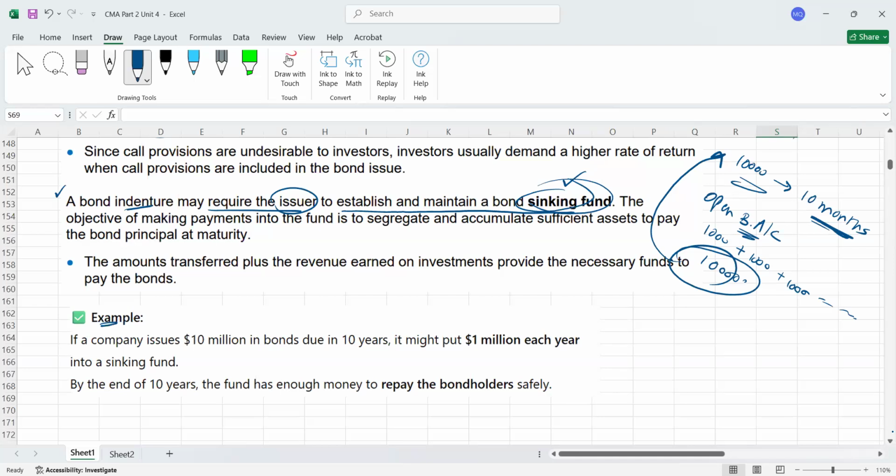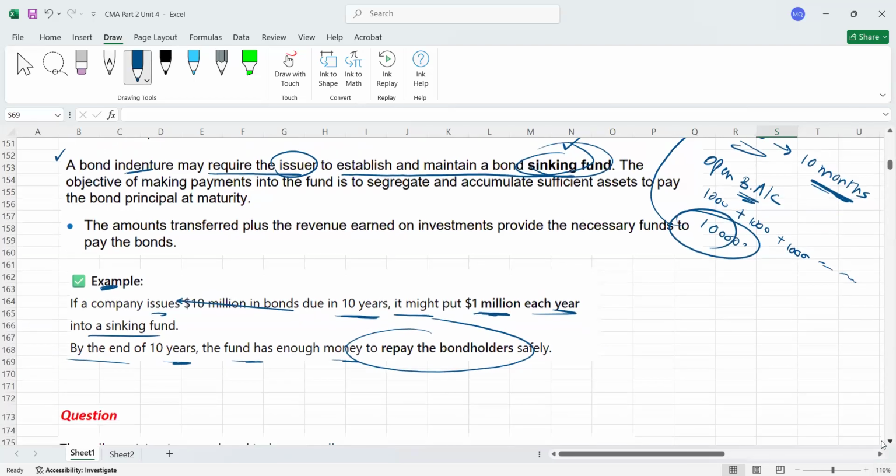So here, as an example, it's quoted here. For example, a company issues $10 million in bonds. So 10 million is the amount of loan due in 10 years. This is the bond's life. It might put $1 million each year into a sinking fund. By the end of 10 years, the fund has enough money to repay the bondholders safely. So that's called the sinking fund idea. I hope it is clear.